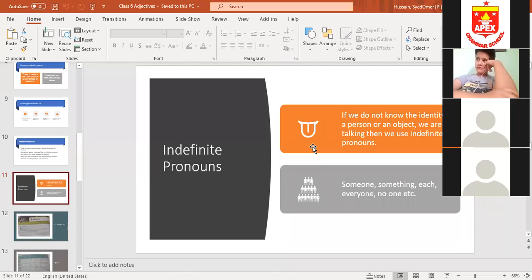Something is broken. We don't know what is broken. Either the glass is broken, or the cup is broken, or the plate is broken. We don't know the identity of a thing. So that is known as indefinite pronoun. Something, somebody, someone, everybody, everyone, each, no one, nobody, nothing. These are all indefinite pronouns because we don't know the identity of a person. Everybody attends the party. Everybody, we don't know the name. We cannot classify the name. Everybody attends the party. Got it, students?